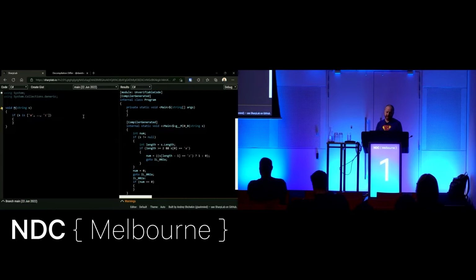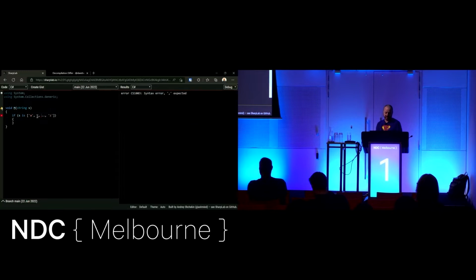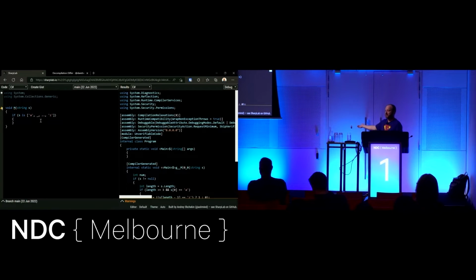If we wanted to make it so that it has to have at least one thing between the A and the Z, we can do that by adding another pattern, in this case the discard pattern, because I don't want to actually capture that value. I just want to make sure there's at least one thing. So now our length check is for 3. And then, I can do all sorts of things.